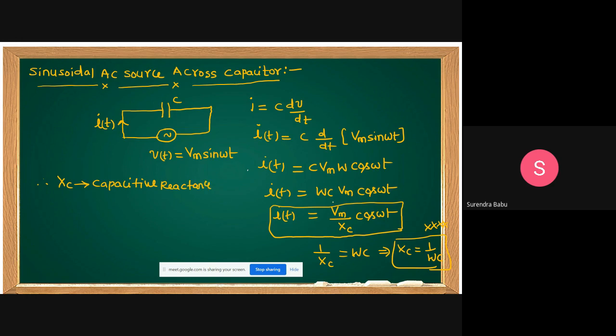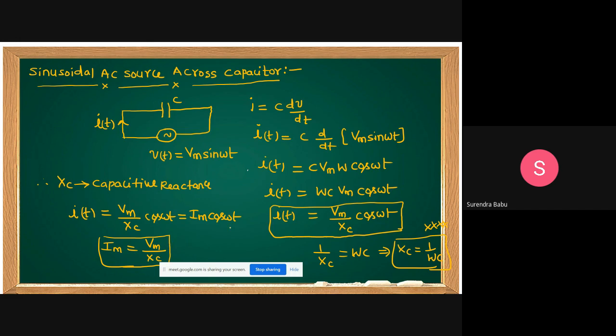I got Vm by Xc cos omega t, that equals Im cos omega t. What is Im here? Vm by Xc. Im equal to Vm by Xc, where Xc is the capacitive reactance.